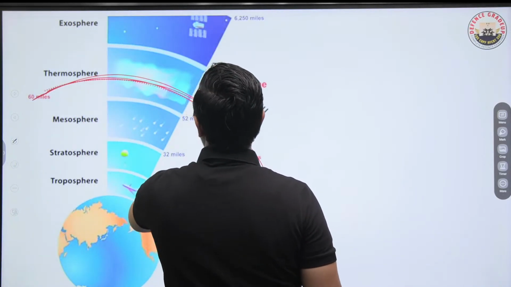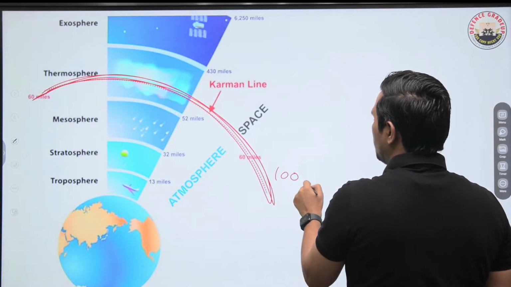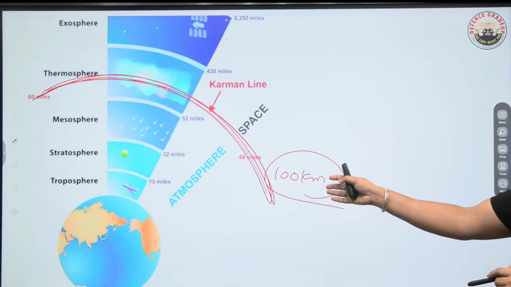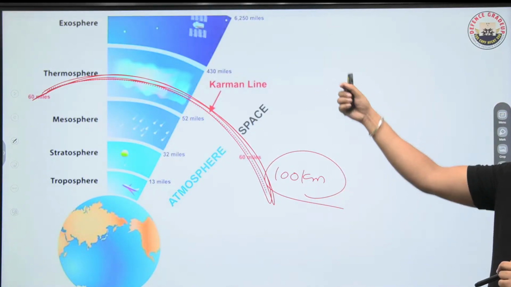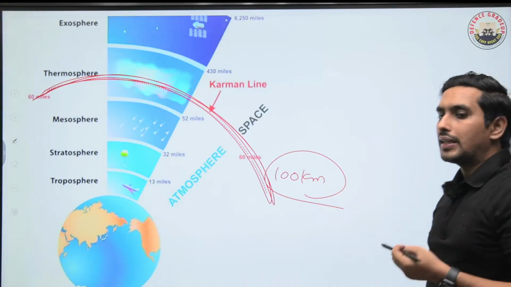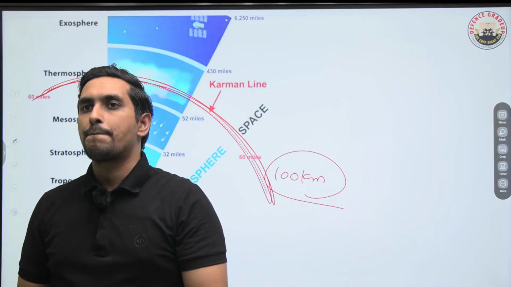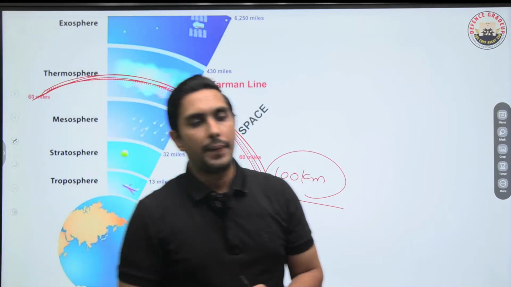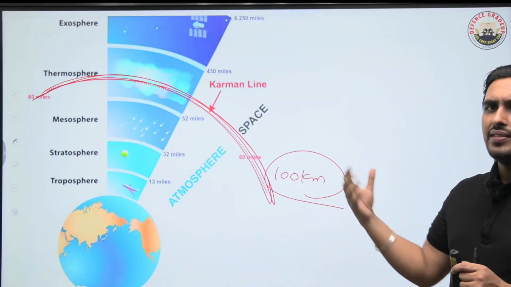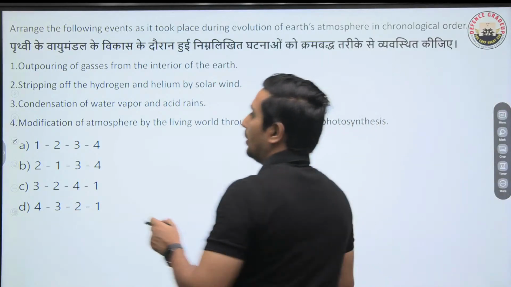Beyond the mesosphere, basically in the thermosphere, we have that. So 60 miles, usually we see a 100 kilometer height, as we call it. So we have the Kármán line, and space starts after the Kármán line. This is important. So where does space start? Beyond the Kármán line, we have the starting of space. Easy? Okay. I'm going at a rapid pace because these questions are very easy. The next question is a bit tough, I would say. Have a look at this one.